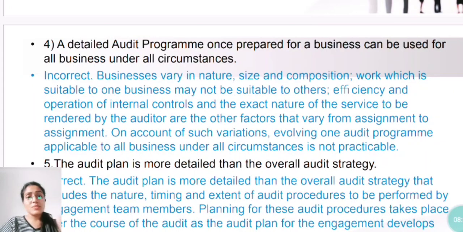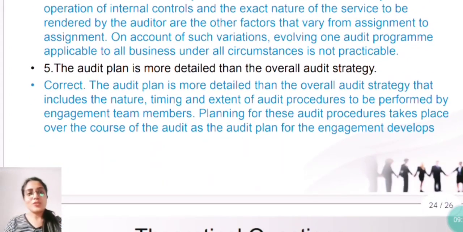Businesses vary, right? Businesses are different in nature, size, composition. Work which is suitable to one business may not be suitable to others. Efficiency and operation of internal controls and the exact nature of the service to be rendered by the auditor are other factors that vary. So on account of such variations, evolving one audit program applicable to all businesses is not practicable at all.